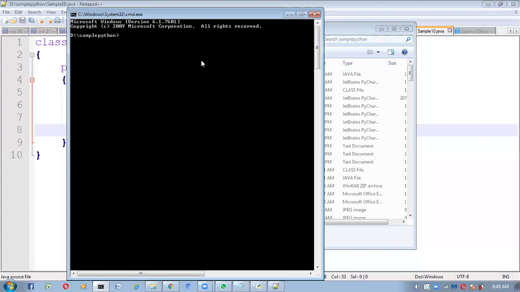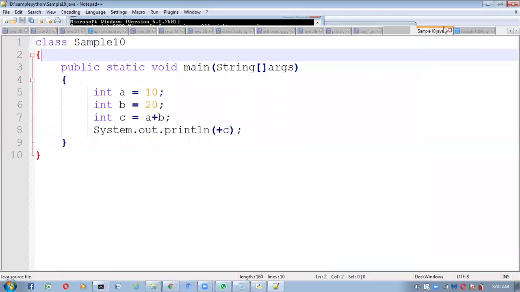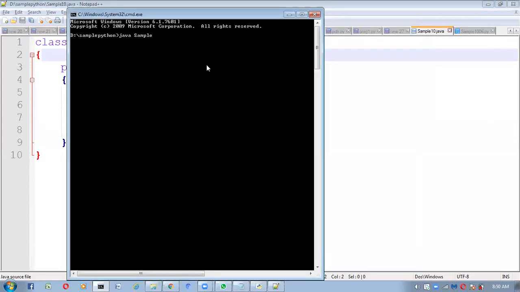How to compile the program? javac, the Java compiler: javac Sample10.java. Compilation successful.